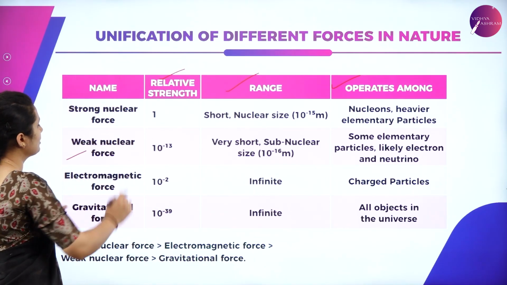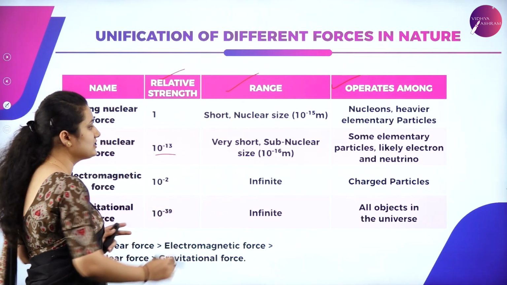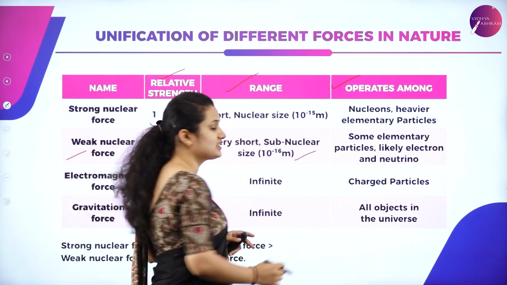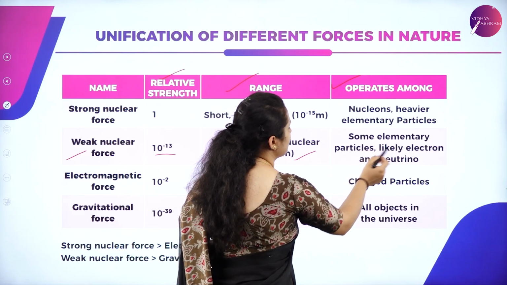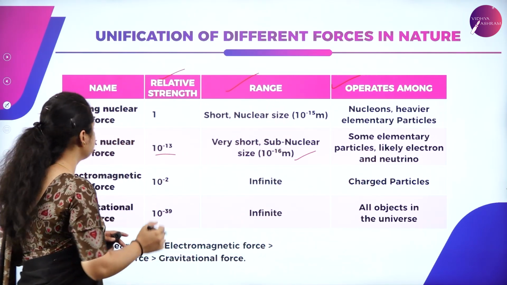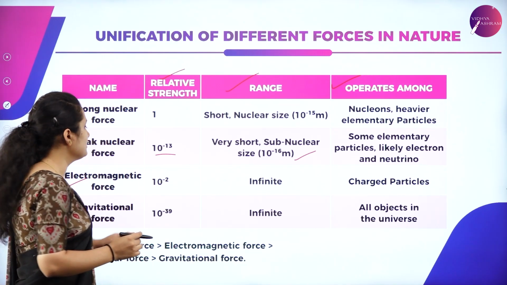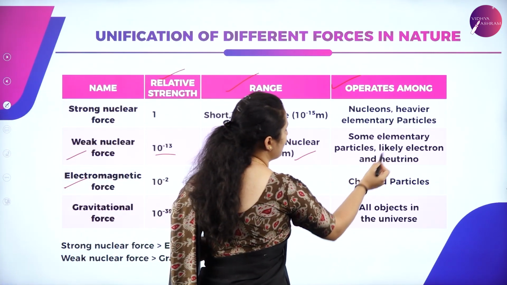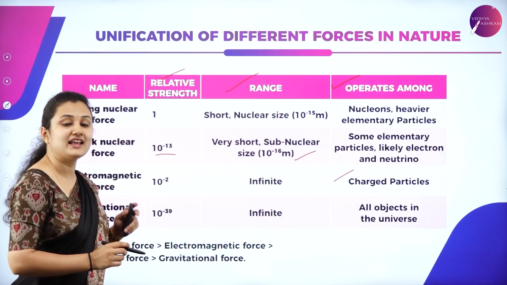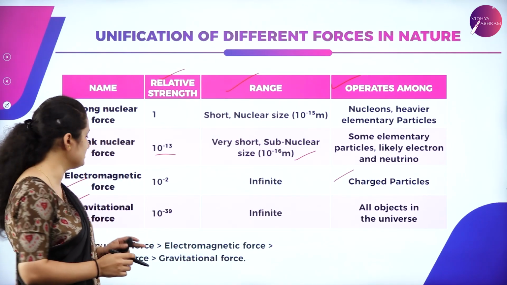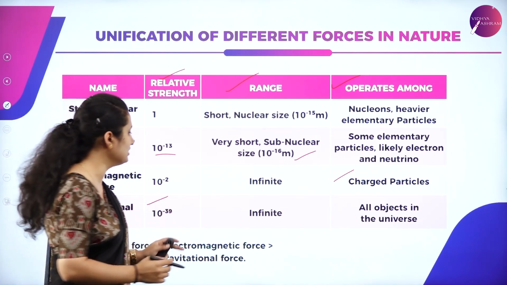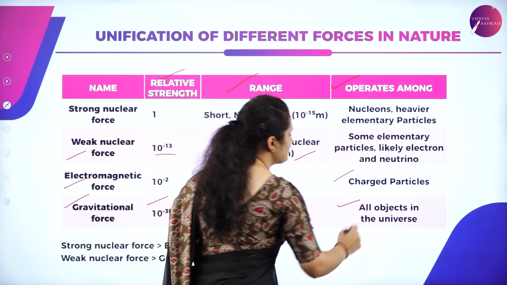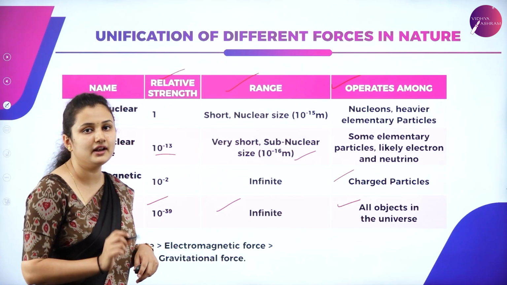Second is weak nuclear force, whose strength is 10 to the power minus 13 and range is very short, subnuclear size 10 to the power minus 16 meter, and operates among some elementary particles like electron and neutrino. Third is electromagnetic force, that is 10 to the power minus 2. It is infinite range and operates among charged particles. Next you have gravitational force, students, whose strength is 10 to the power minus 39 and range is infinite and operates among all objects in the universe by virtue of their mass.